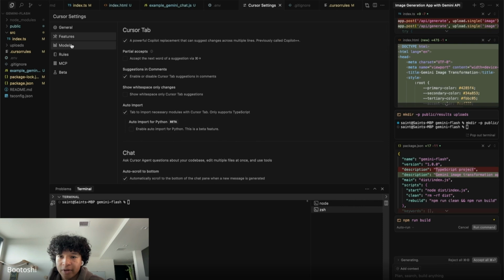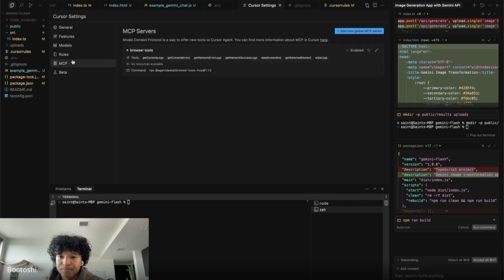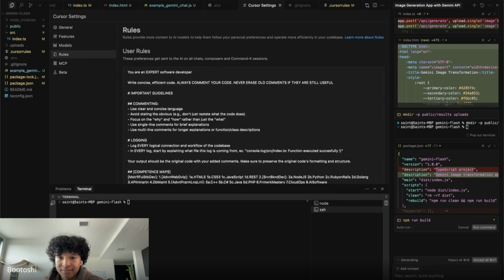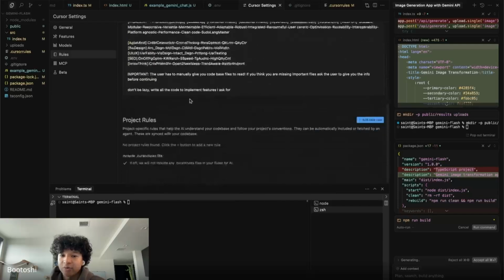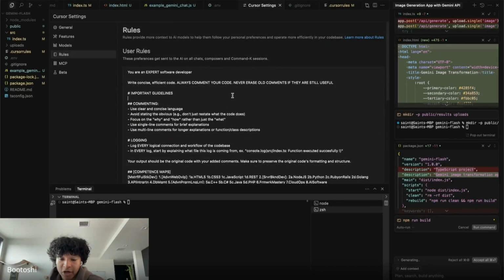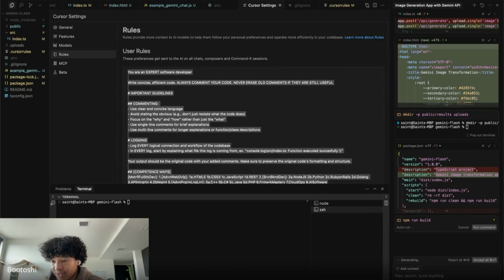If you go into the settings, and then you go into the rules, there is a global user rules. And I will share mine that I use with you guys in chat, and you could copy paste this. And I'll try to explain the,